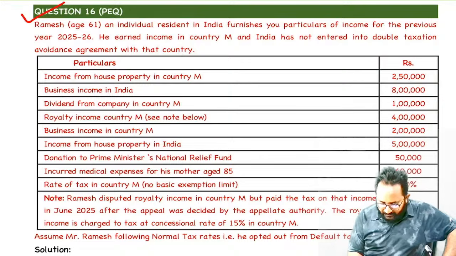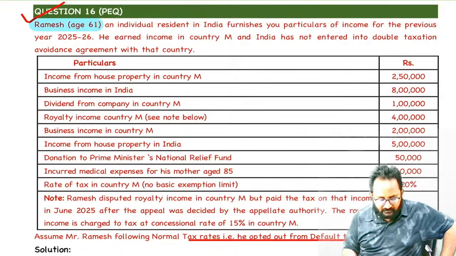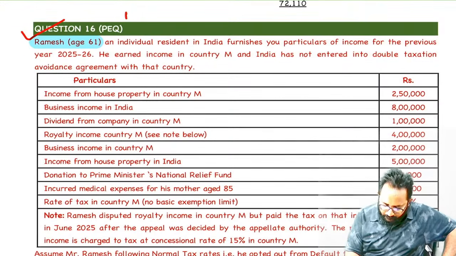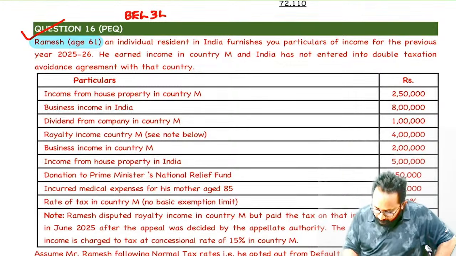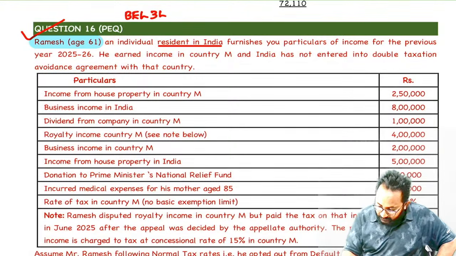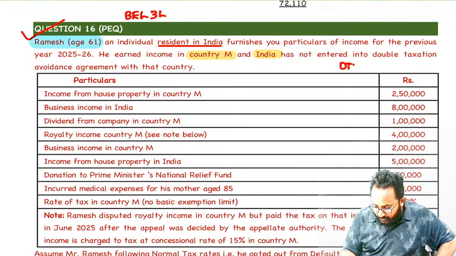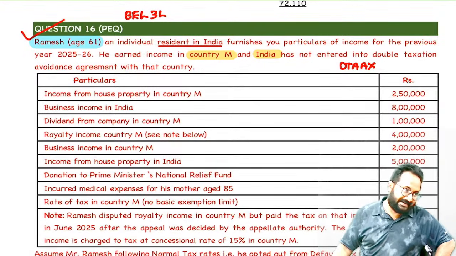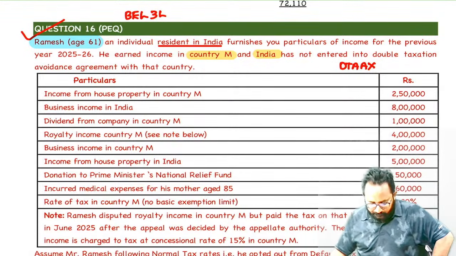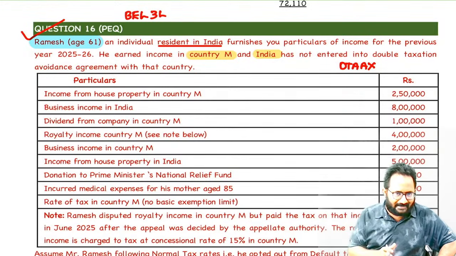Ramesh is how many years old? 61, remember. And which regime is he following? Normal. That means what basic exemption limit do we have to take? In tax computation, this is very important. Next, he earned income from how many countries? 2 countries: Country M and India. Between these 2 countries there is no DTAA. If there is no DTAA, we have to solve the question under which section? Section 91, unilateral relief.